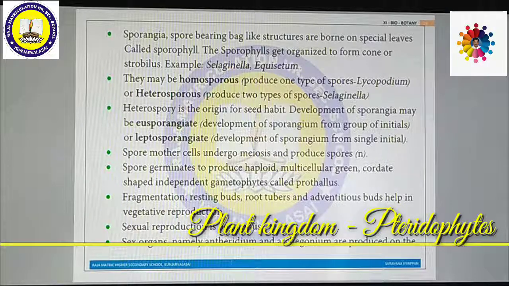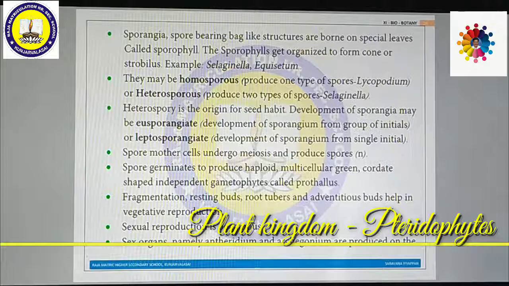Spore mother cells undergo meiosis and produce spores in haploid condition. Spore germinates to produce a haploid, multicellular, green, cordate, heart-shaped, independent gametophyte called prothallus. Fragmentation, resting buds, root tubers, and adventitious buds help in vegetative reproduction.